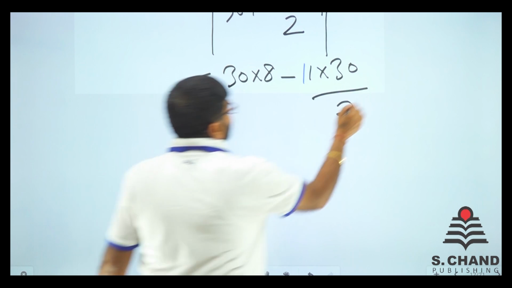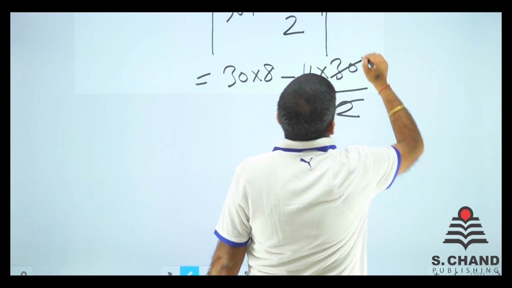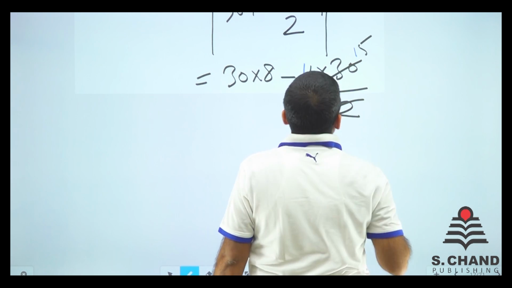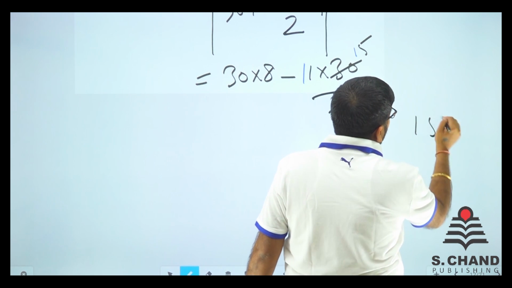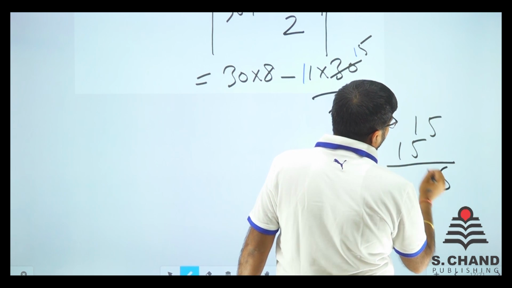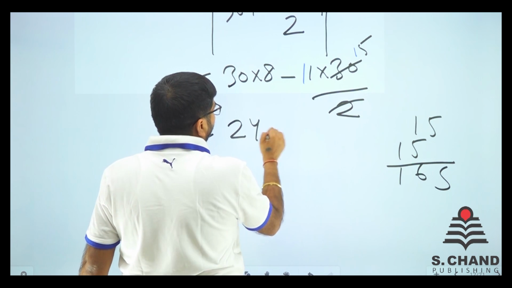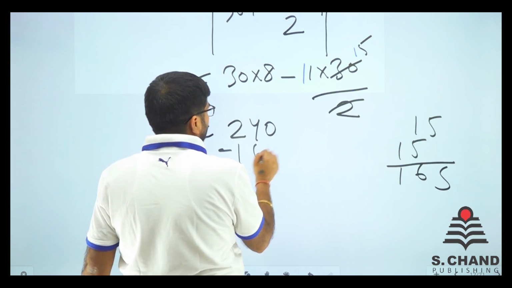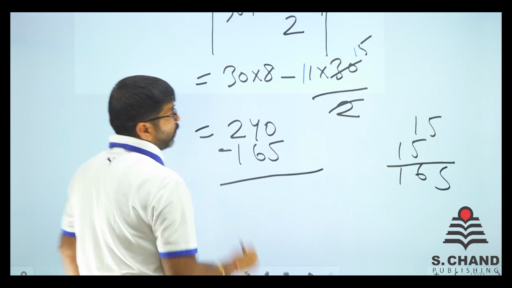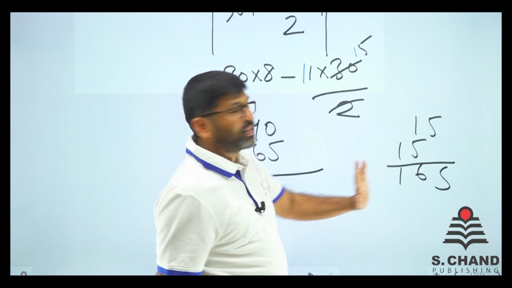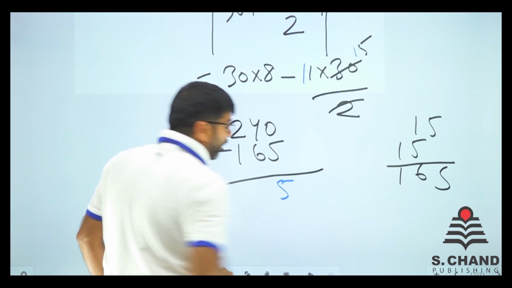So we have this 2 here and we have got 15 here. Now 15 into 11 is 165. So 8 3s are 24, 240 minus 165 we do. So we have got 5 here.